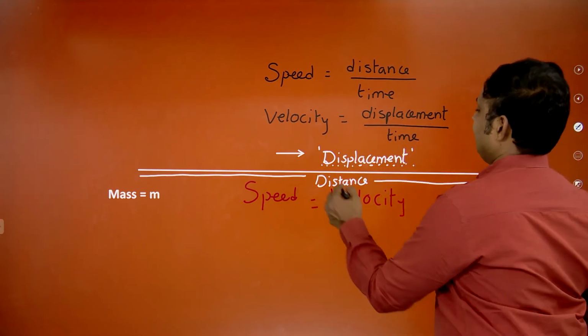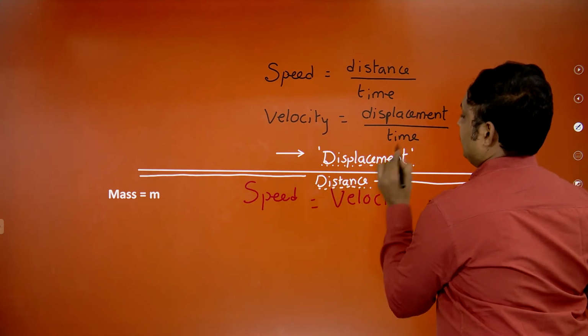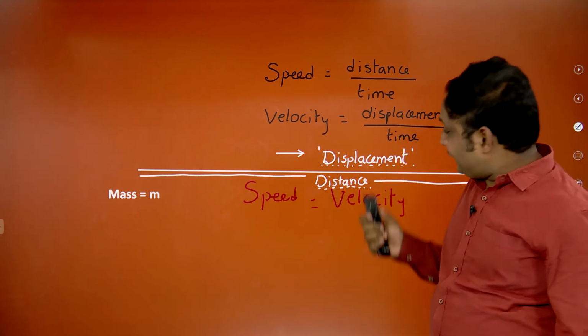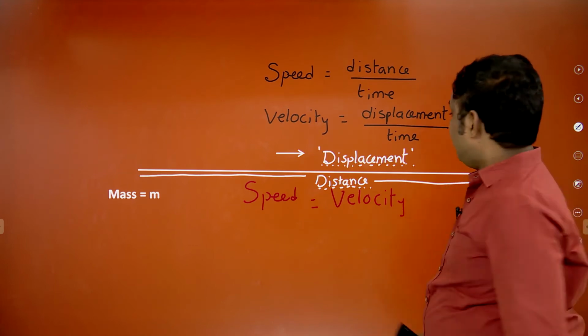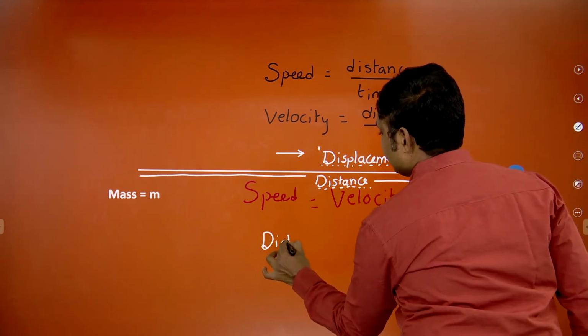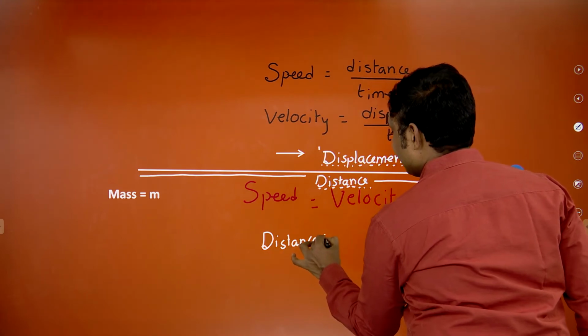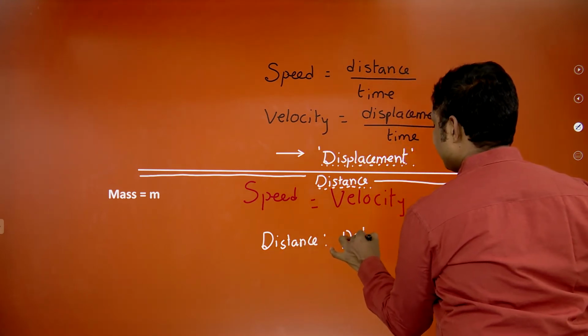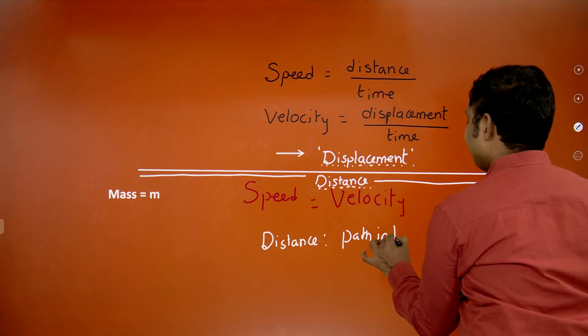All right. Now we are going to get this one. These two are equal. Suppose you know distance is path independent.